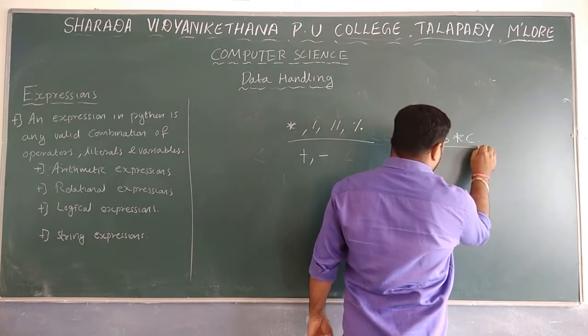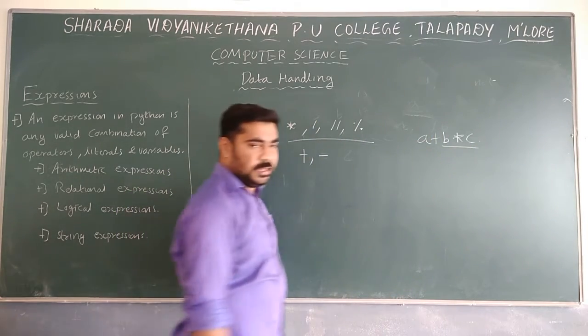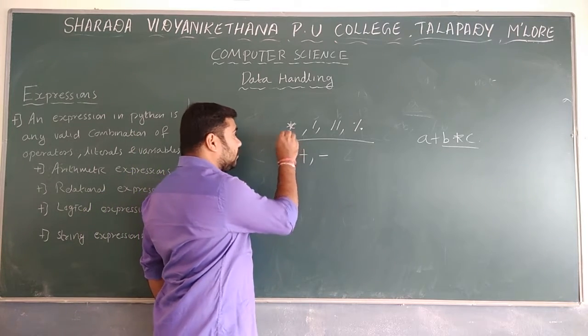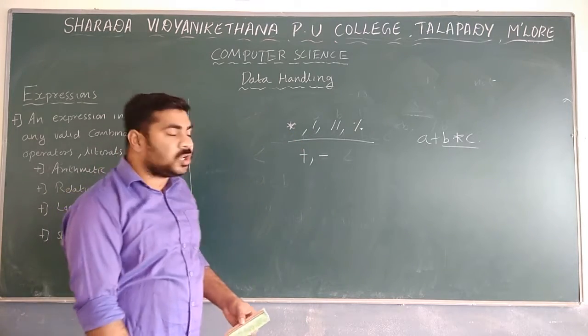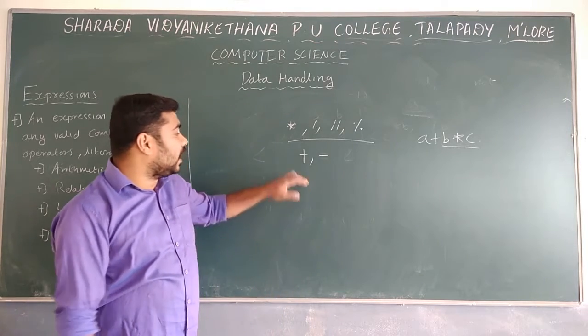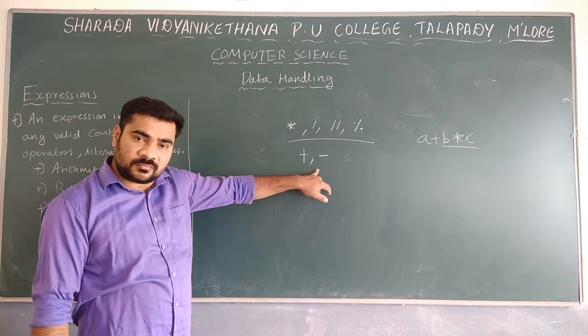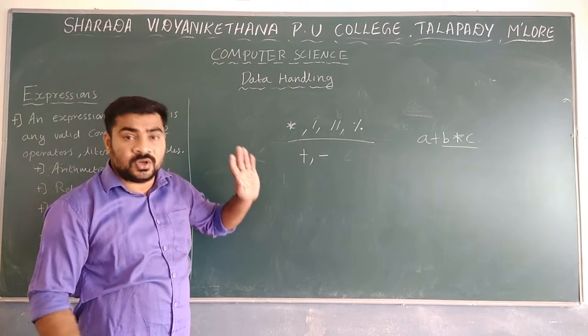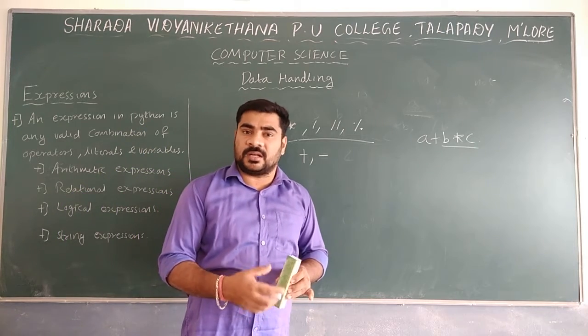Here B into C will be evaluated first, then it will be added with A. The reason is that multiplication, division, modular division and remainder have the highest priority. After that come plus and minus. This is mainly required in case of arithmetic operators, otherwise you will get confused.